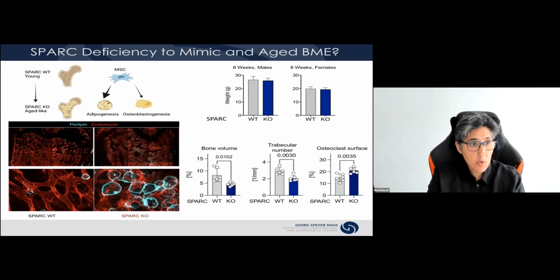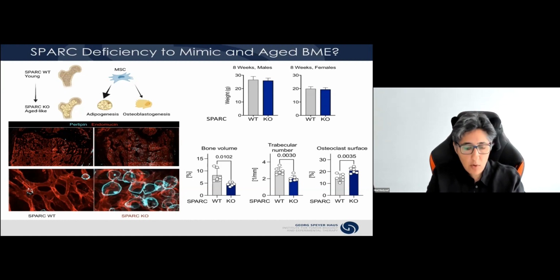Now, in addition, we see a very clear bone phenotype in these mice. The shift, let's say the imbalanced output towards adipocytes, also depletes the output in osteoprogenitors. There is an imbalance of osteoclasts towards osteoblasts that leads to reduced trabecular numbers and reduction in bone volume, all of which are pretty much reminiscent of physiological aging.